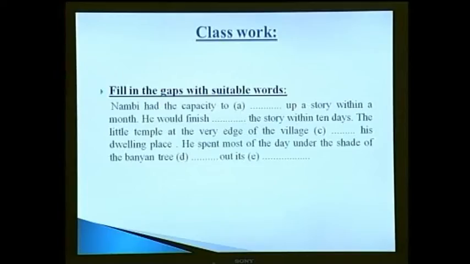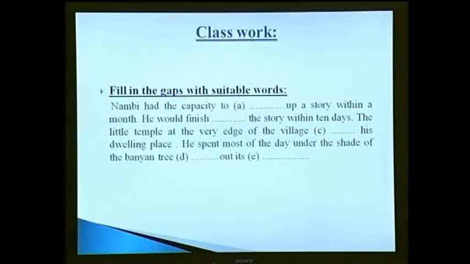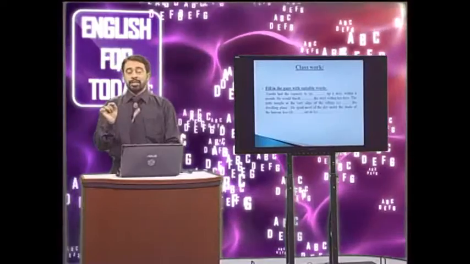The next sentence here is, the little temple at the very edge of the village dash his dwelling place. Look here, the little temple at the very edge of the village. The whole part of the sentence here is the subject, then gap, then his dwelling place. This is adverbial. The sentence structure used here is subject, then be verb, then adverbial. You can use any be verb here. As this is a place only, we can use the verb is, is for number C.